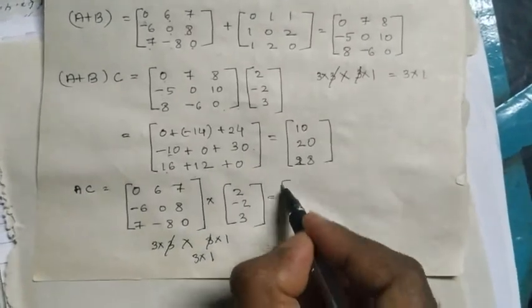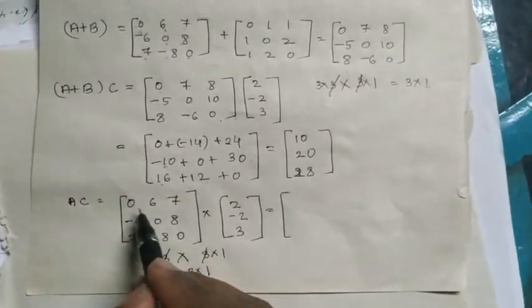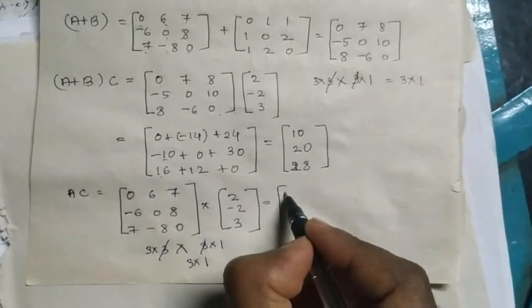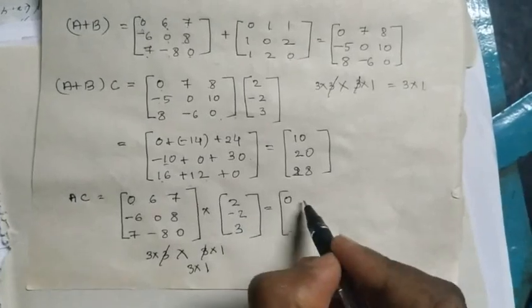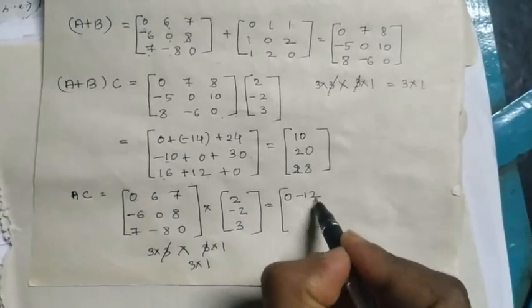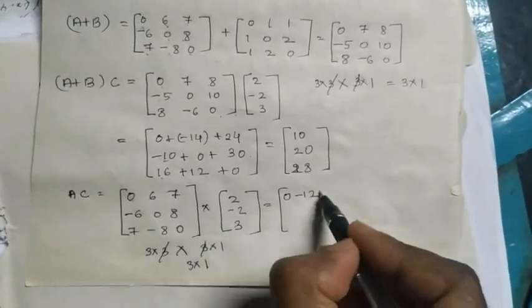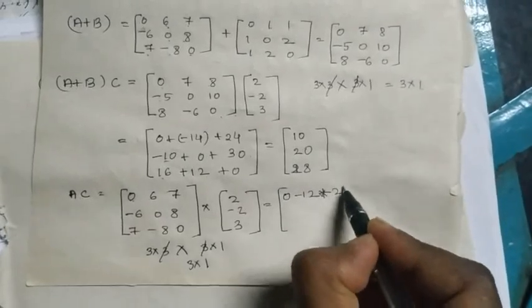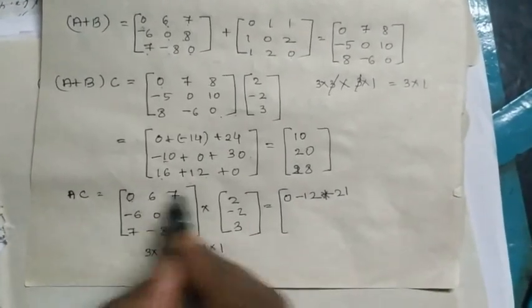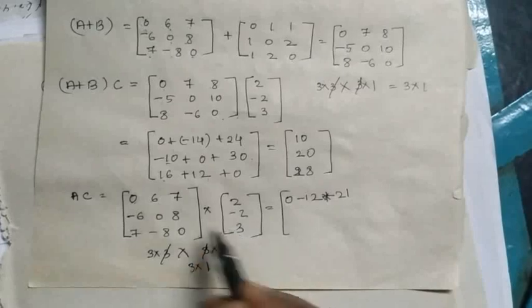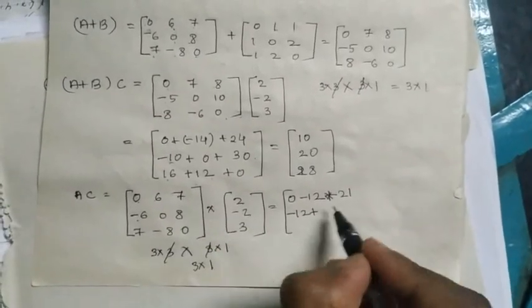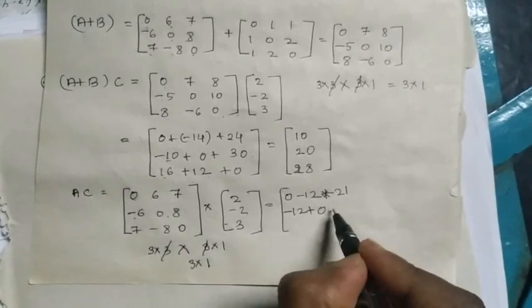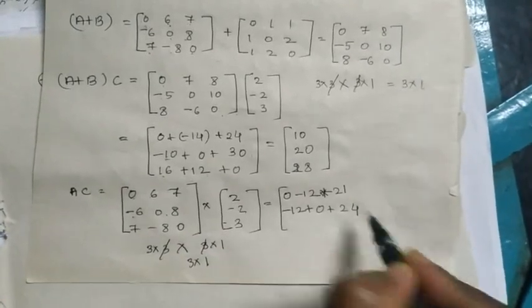So AC: 0 into 2 is 0, first row first column. 6 into minus 2 is minus 12. 7 into 3, that is plus 21. Next, second row first column: minus 6 into 2, minus 12, plus 0 into minus 2 is 0, 8 into 3 is 24.